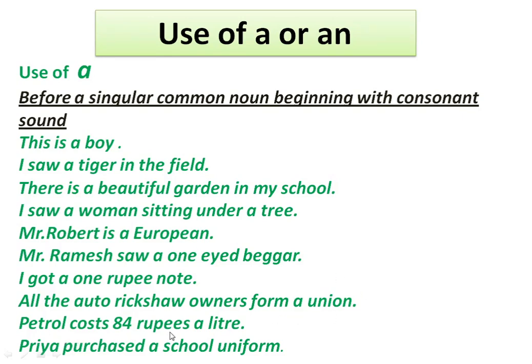Petrol costs 84 rupees a liter. Here, liter is a singular common noun word which begins with the consonant sound. Therefore, you use a here.